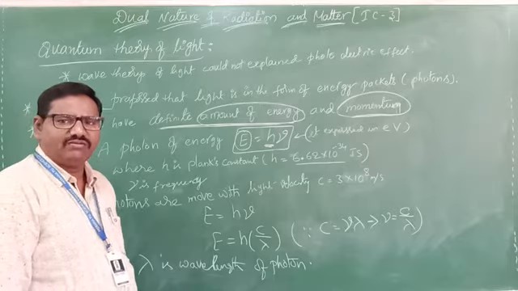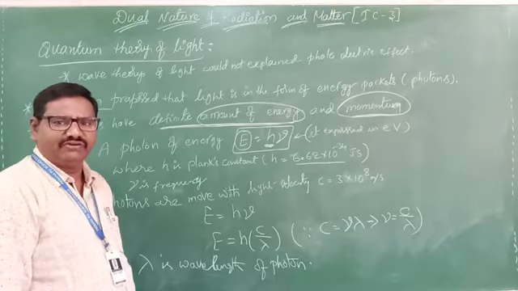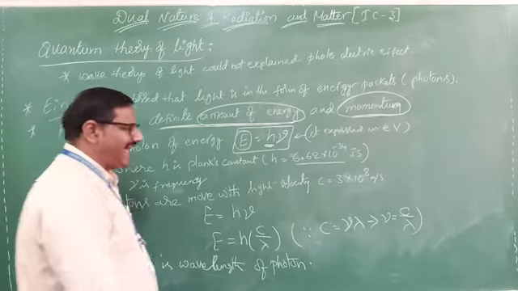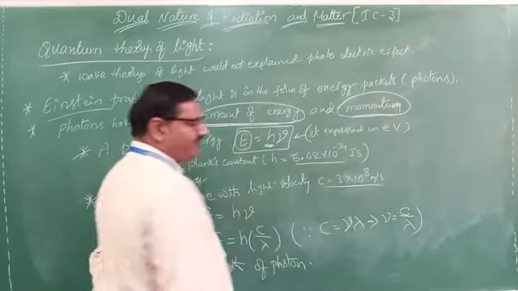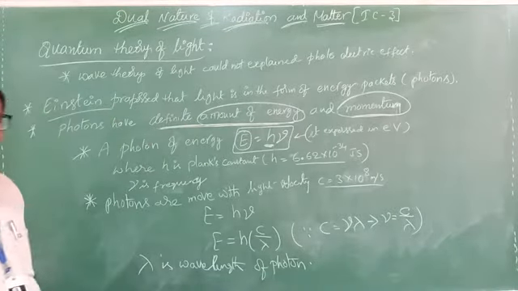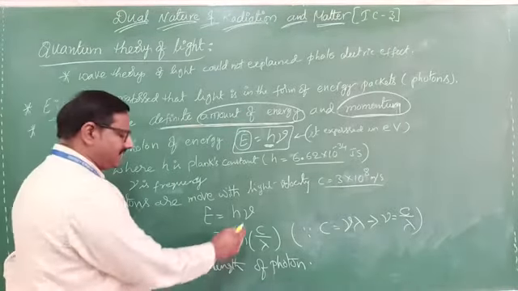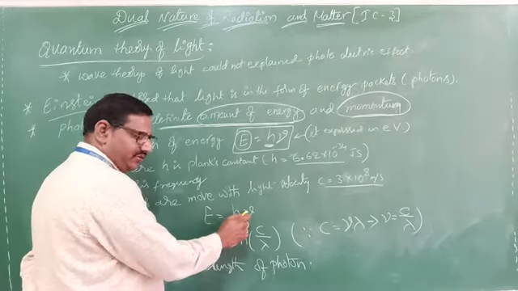Photons move with the velocity of light, which we already know is 3 into 10 power 8 meter per second. So the energy is E equal to h nu.